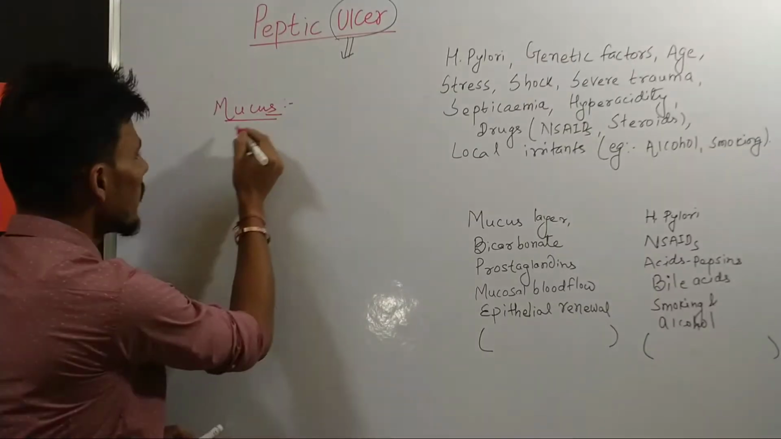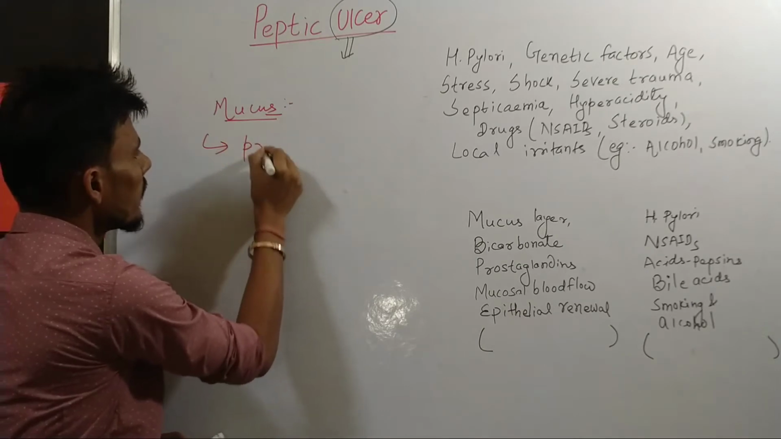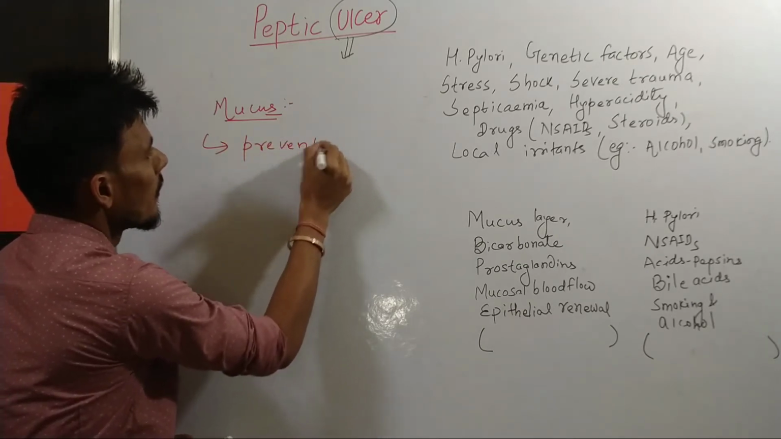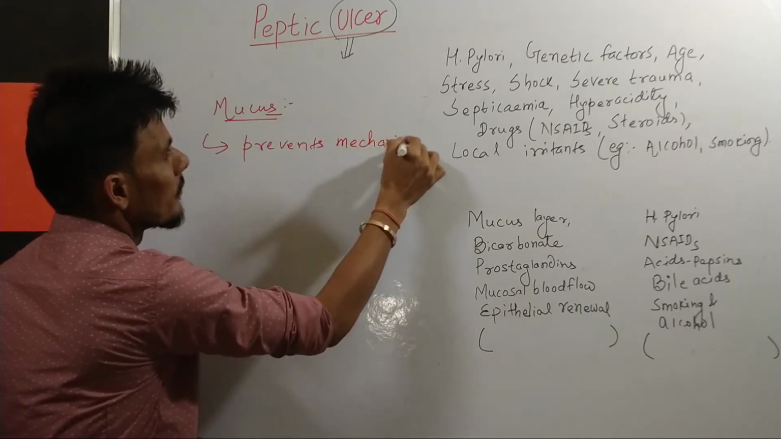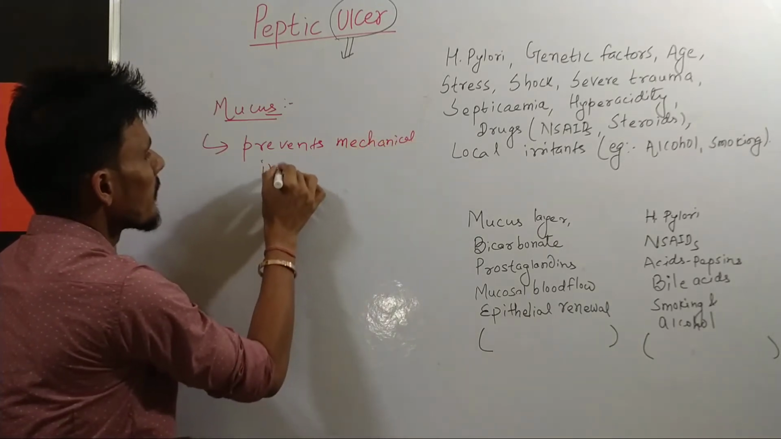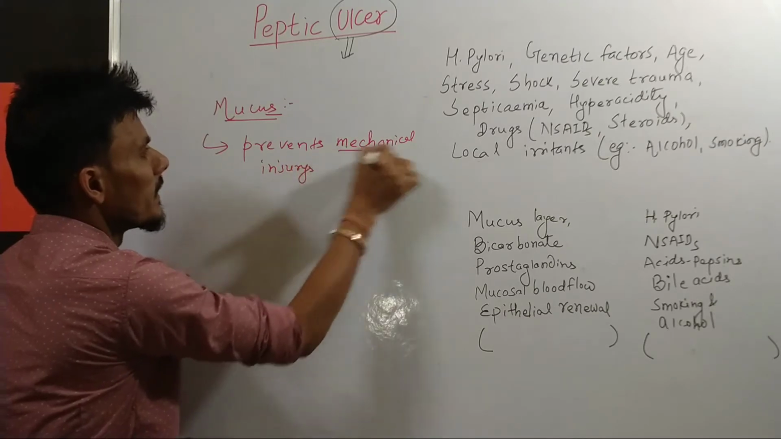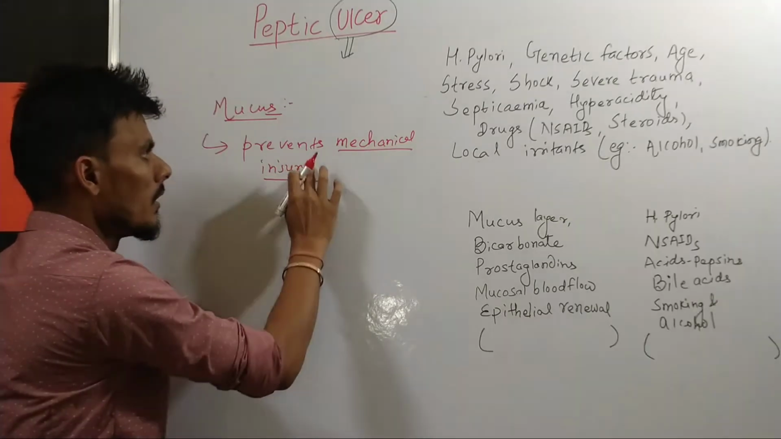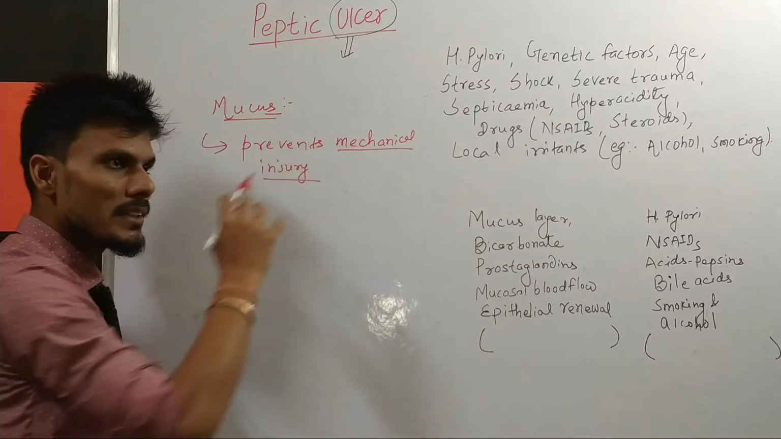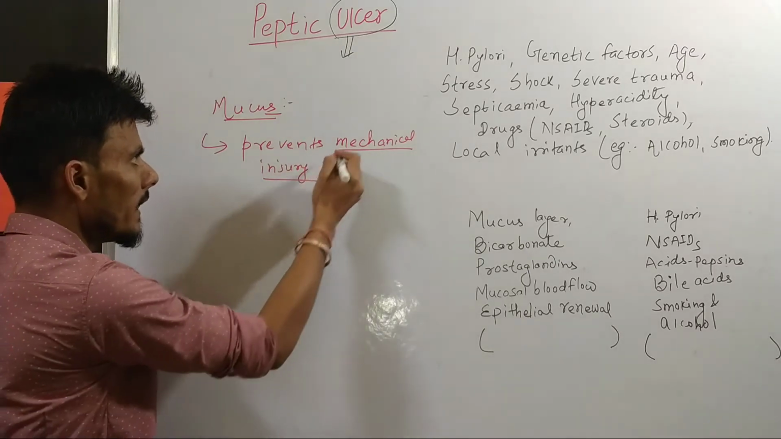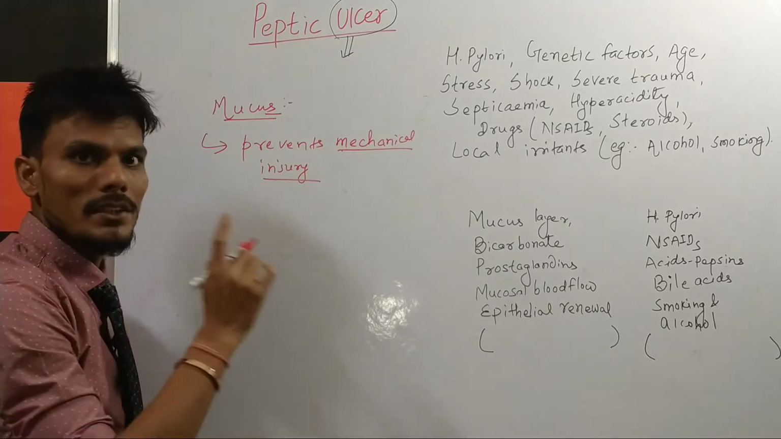Now this mucus will prevent mechanical injury. Number one, how? By lubricating the contents. So whatever contents are present in the stomach, by lubricating them, it will prevent mechanical injury to the